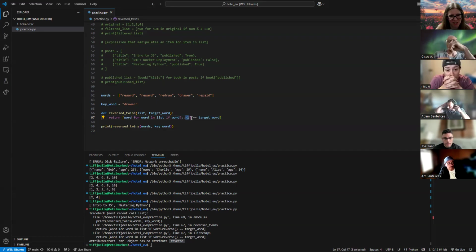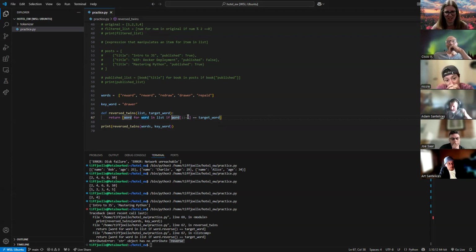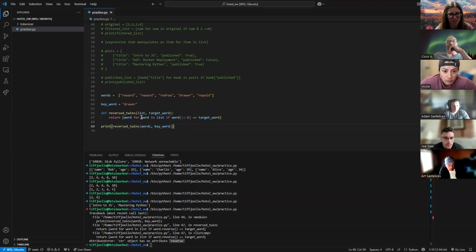But because our stepping is backwards, -1, the default start is the end of the string, and the end is the beginning. It's backwards. So, handy dandy Google told me this is an easy way to reverse my word, and it doesn't have to do any joins or anything fancy afterwards, and it should just equal that keyword there. So we want to return the word in this list for each word in here if this thing reversed equals our target word. And again, we are using these argument names and then passing in variables we've defined that match those arguments.